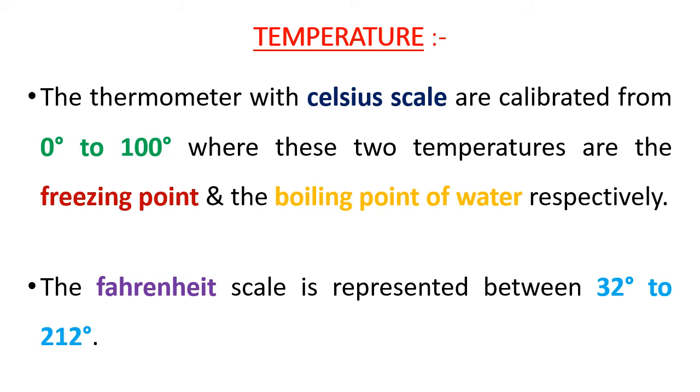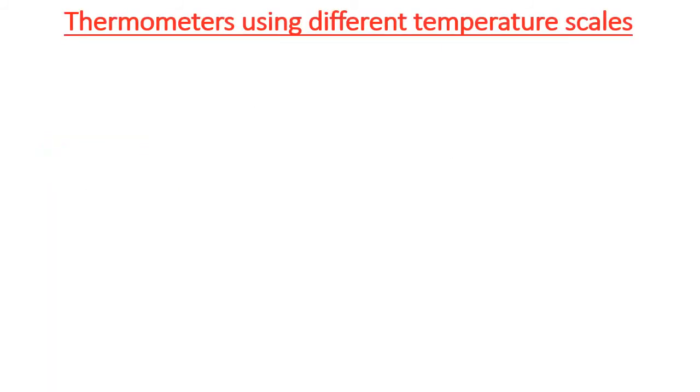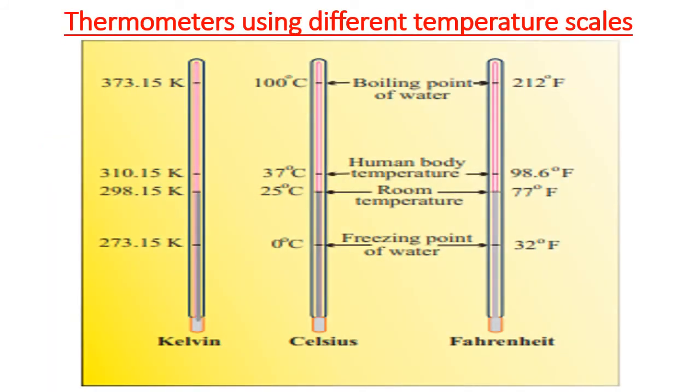The Fahrenheit scale is represented between 32 degree to 212 degree. Thermometers using different temperature scales are given below. In Kelvin scale, 373.15 degree Kelvin is equal to 100 degree Celsius in Celsius scale, which is equal to 212 degree Fahrenheit in Fahrenheit scale, which is the boiling point of water.